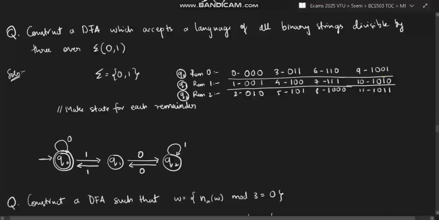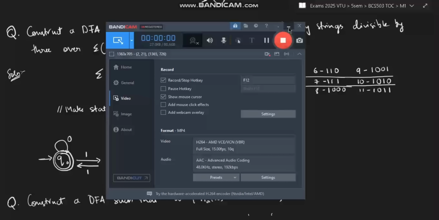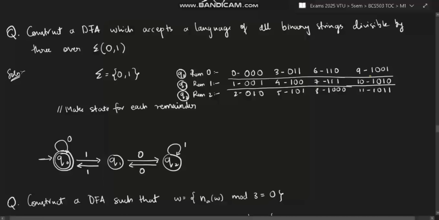Like that, make 3 or 4 columns. After you have made these columns, you'll get an idea. Since they have asked in binary, you have to write the binary equivalents of these also. Now, after you have done this much, for each remainder there will be one state. This is the method you need to follow. For each remainder, you need to have a state. So remainder 0 take Q0, remainder 1 take Q1, remainder 2 take Q2.